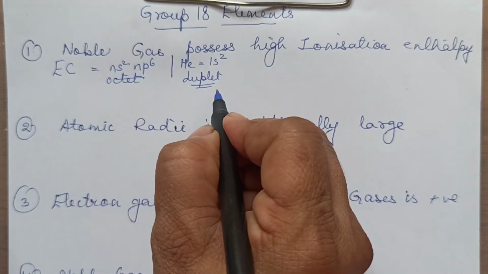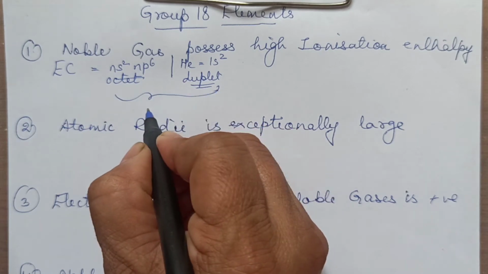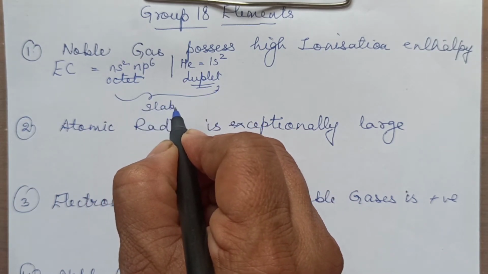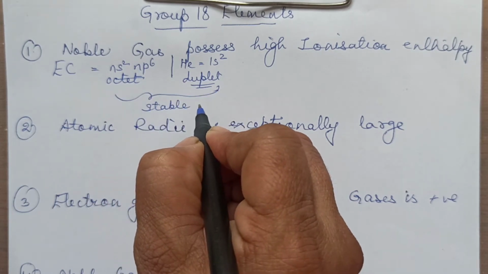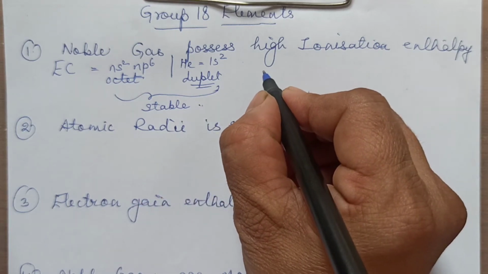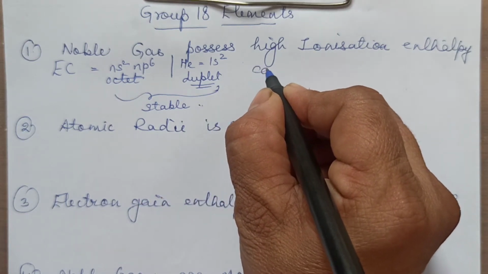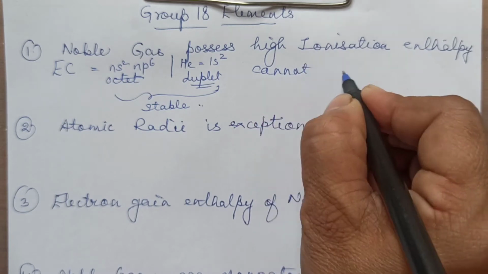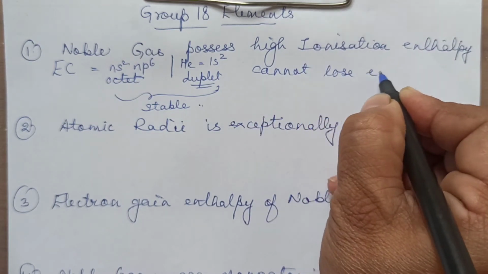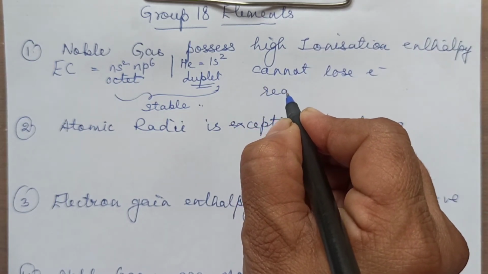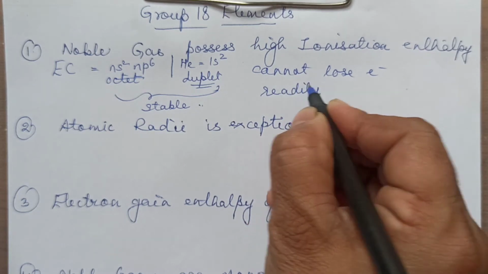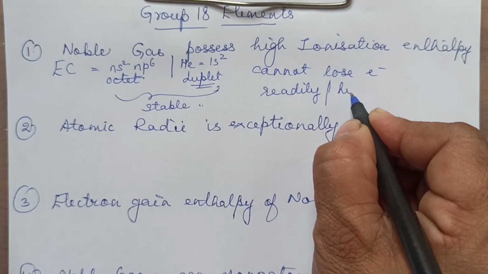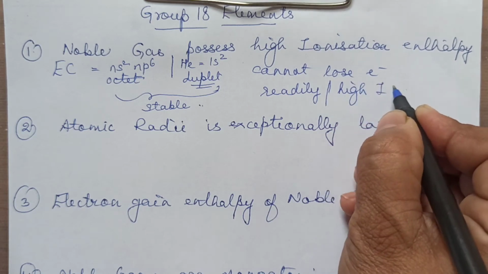So that is stable. When it is having the stable configuration, it will not be able to lose electron readily. So when it cannot lose electron readily, obviously it is going to possess high ionization enthalpy.